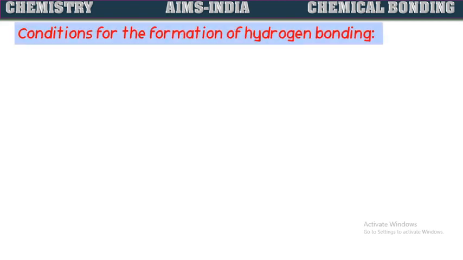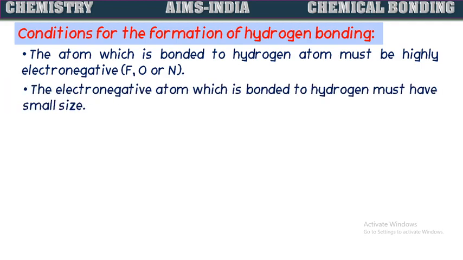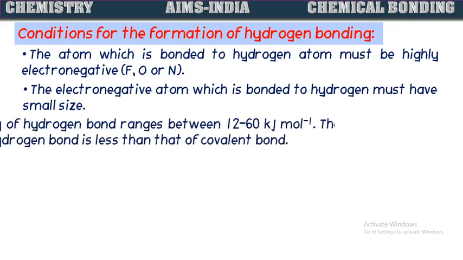Let us see the conditions for the formation of hydrogen bonding. The atom which is bonded to hydrogen atom must be highly electronegative. So the highly electronegative atoms like fluorine, oxygen, nitrogen can form these hydrogen bondings. The electronegative atom which is bonded to hydrogen must have small size. Then only it will have high electronegativity and hence can form hydrogen bond.